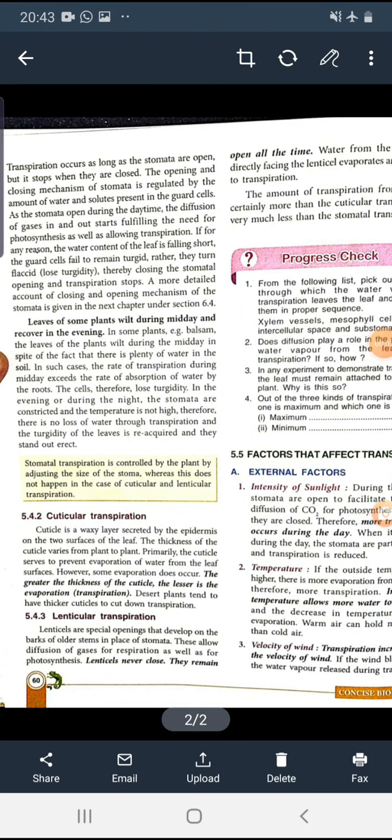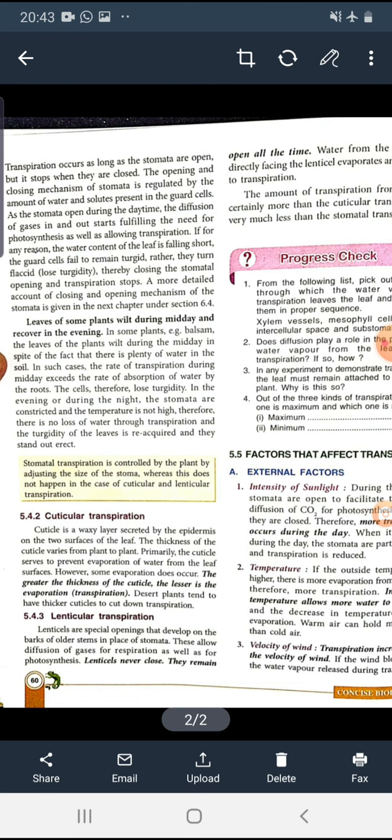So today we are going to discuss some other two types of transpiration: cuticular transpiration and lenticular transpiration. So let's start. The cuticle is actually a waxy layer, and it is secreted by the epidermis that is present on the two surfaces of the leaves, the upper surface and the lower surface.